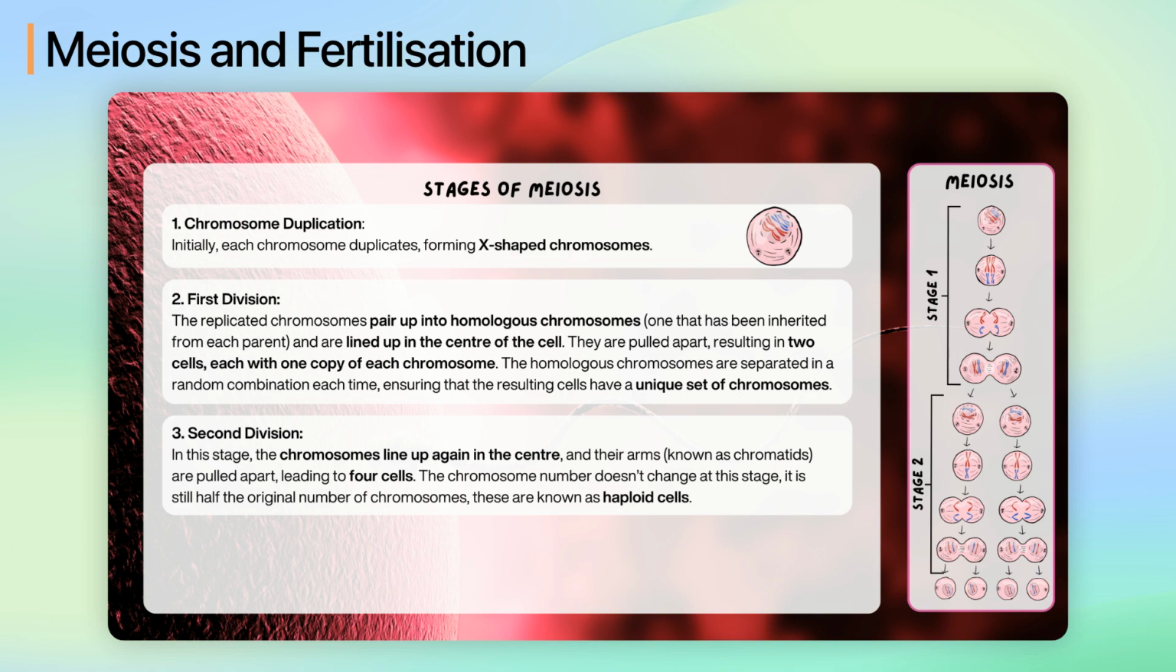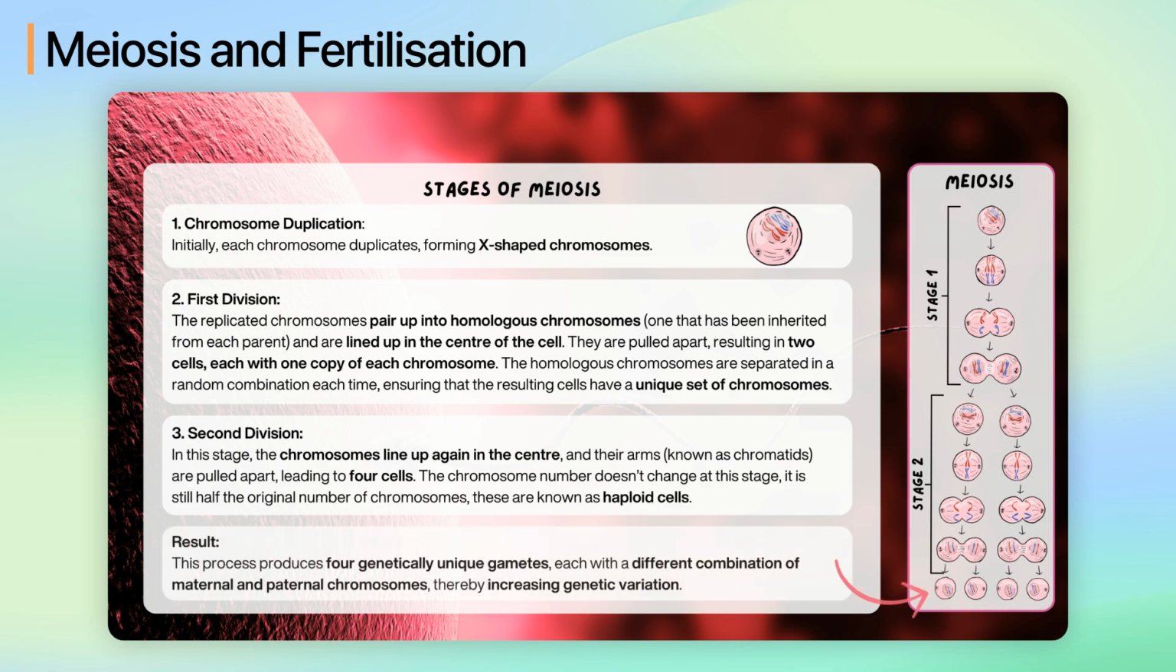In the second division, the chromosomes line up again in the center, and their arms, known as chromatids, are pulled apart, leading to 4 cells. The chromosome number doesn't change at this stage. It is still half the original number of chromosomes. These are known as haploid cells. This process produces 4 genetically unique gametes, each with a different combination of maternal and paternal chromosomes, thereby increasing genetic variation.